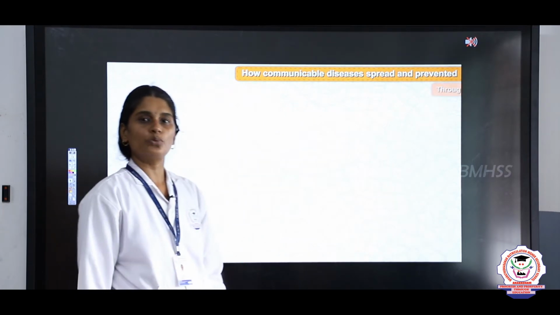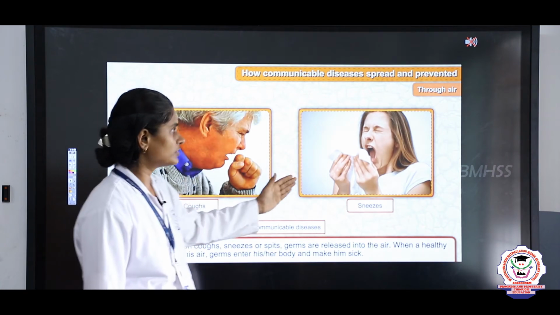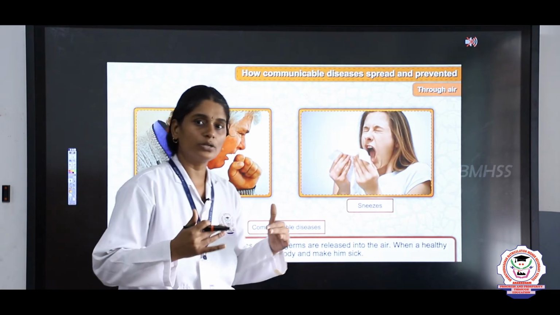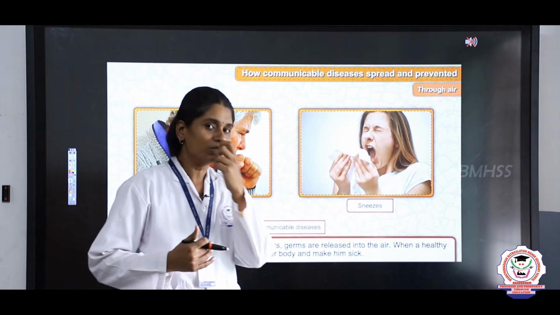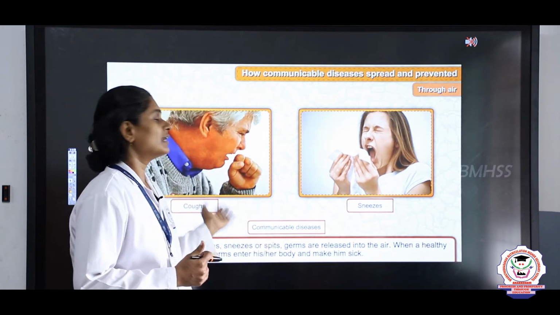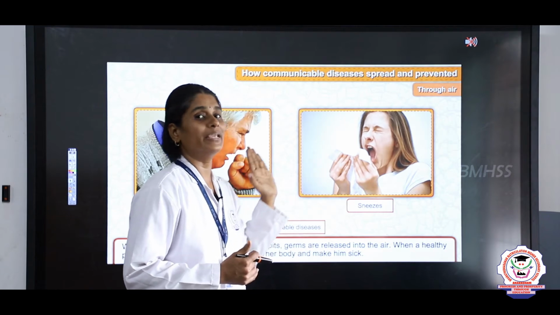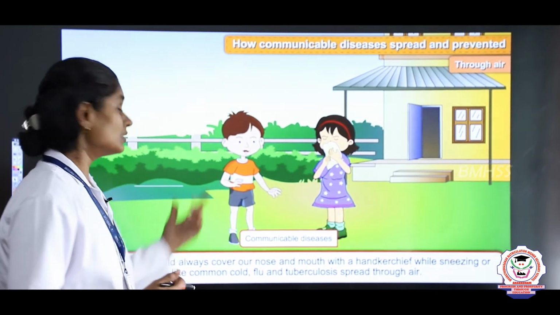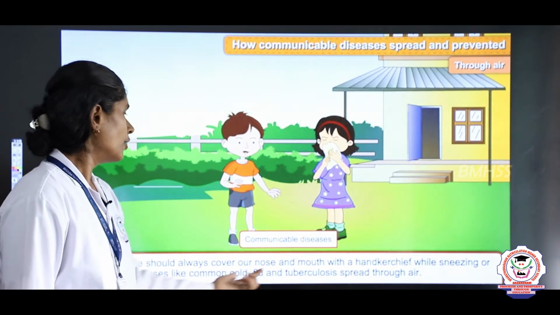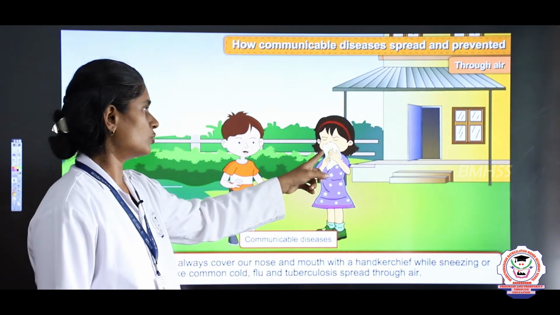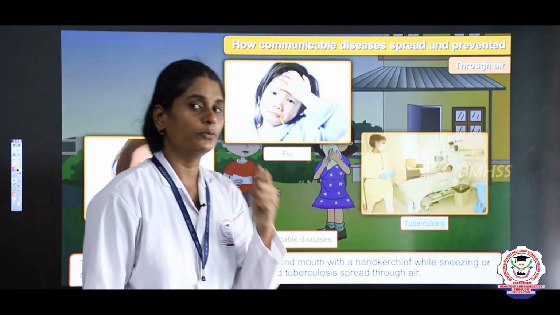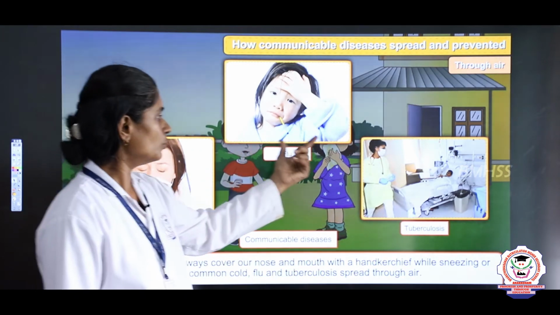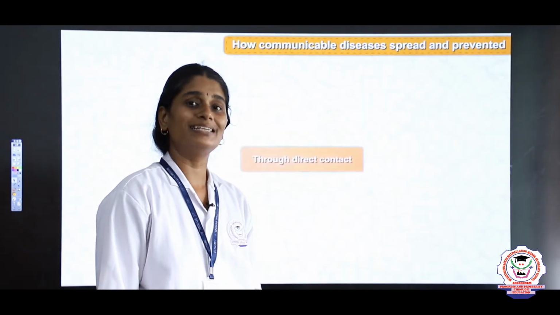So first we will see about through air. When a person sneezes or coughs, the healthy person gets infected. That is why we always make sure that we cover our nose and mouth with a handkerchief, so that a healthy person does not get infected by the germs. What are the diseases? Common cold, flu and tuberculosis. So we should always cover our nose with a handkerchief to prevent common cold, flu and tuberculosis. Tuberculosis is nothing but TB.